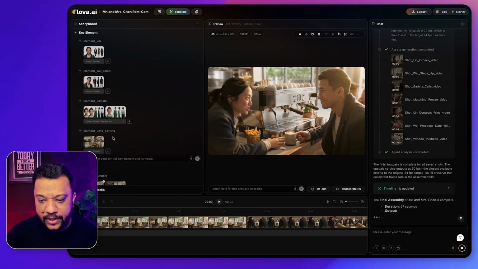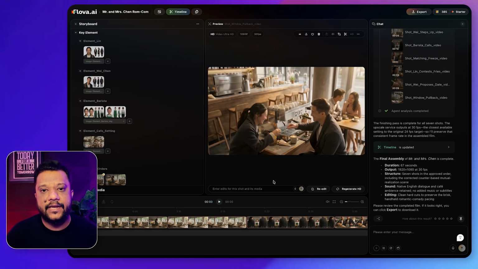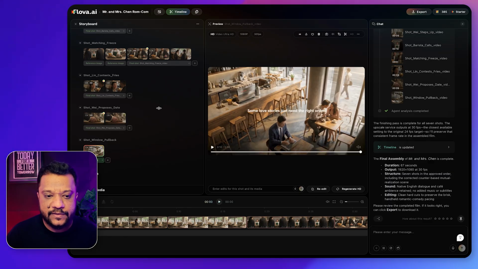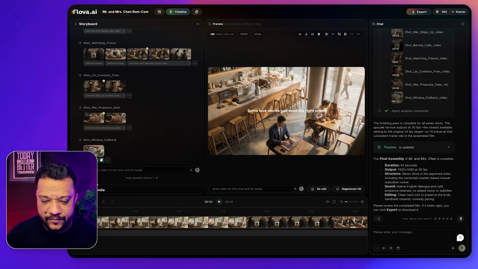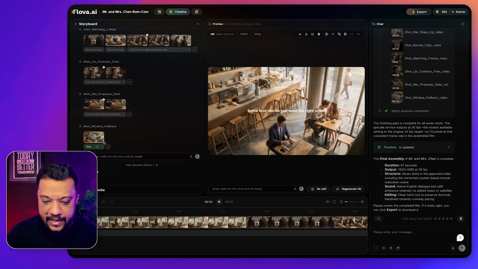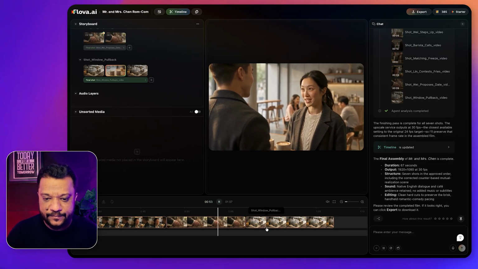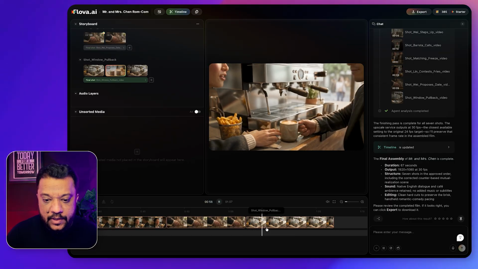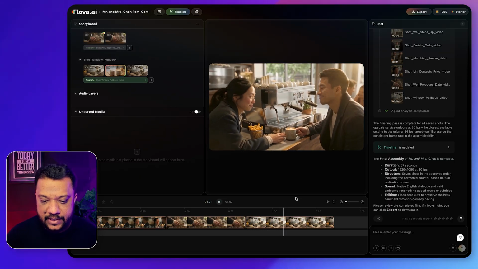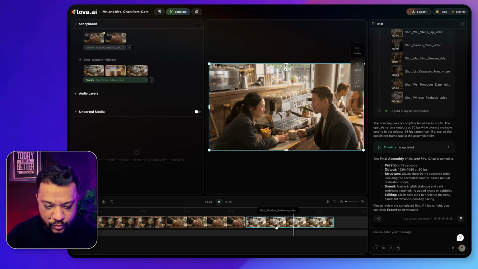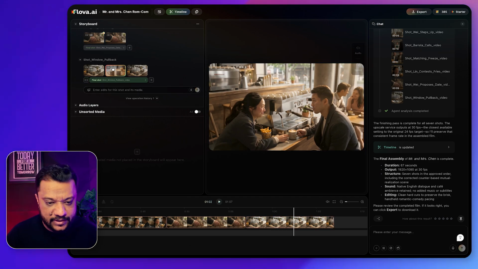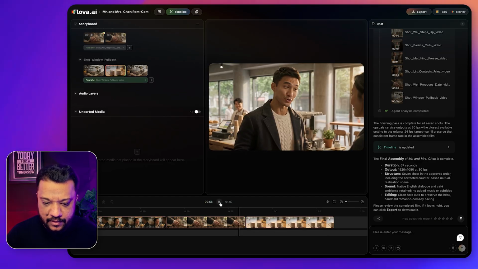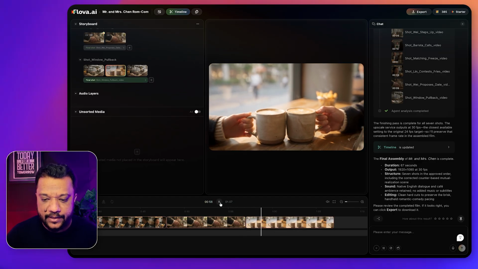Okay, so let's go to edit mode. As you can see, there is a timeline. As I mentioned in the start, I really don't need any external editing software because Flova AI has a timeline part as well, where I can arrange all these shots and I can see the whole film inside this. So let's see. Okay, so as you can see, all the shots are arranged properly. And in case I want to make changes, trim any shot or replace any shot with a later one generated, I can directly replace that clip on the timeline.